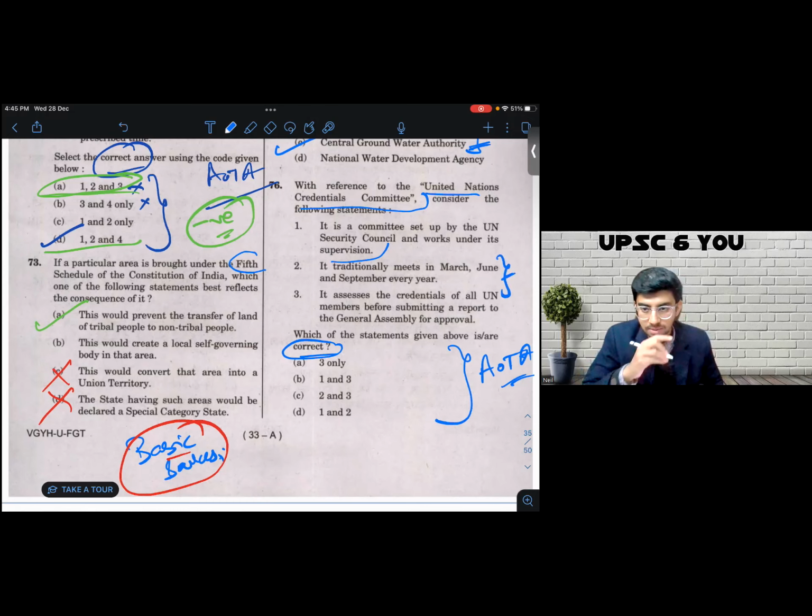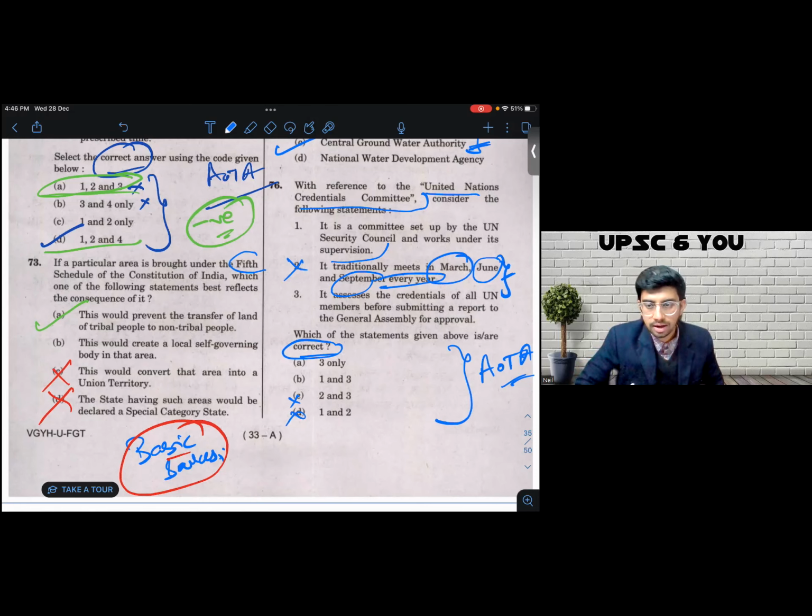Now it is full of data points: March, June, September, and every year. Maybe they meet in March, June and September every second year. In that case, this statement would be incorrect. Let's say they meet every year, but not in March, June, or September. Then also it is incorrect. Let's say they meet every year, but not in March, only in June, September, August. Then also the statement is incorrect. So there are a lot of ways in which statement 2 could be incorrect. I am inclined to believe that 2 is incorrect. I eliminate 2 and arrive at a 50-50. I'm sure that 2 is incorrect. Very low chances for 2 to be correct.